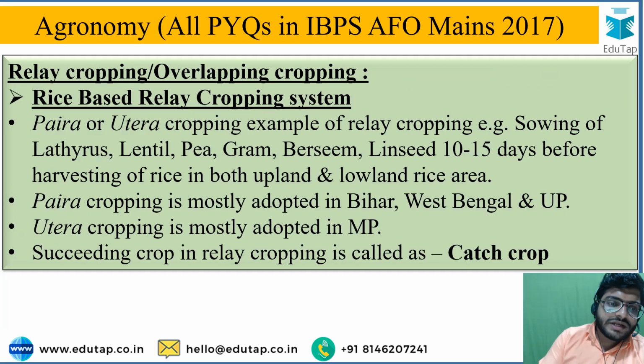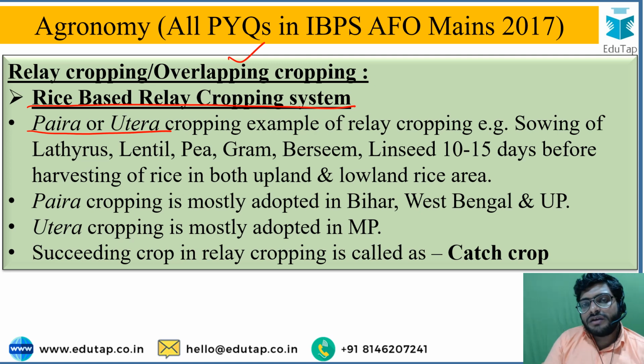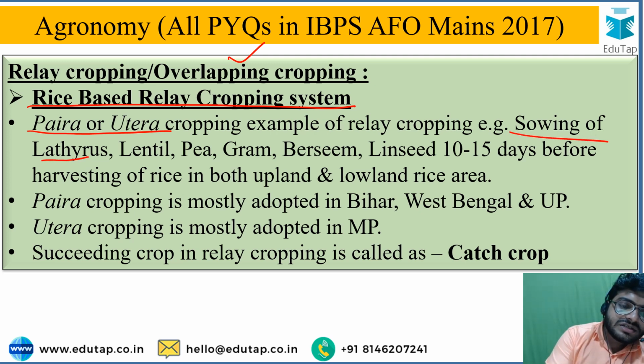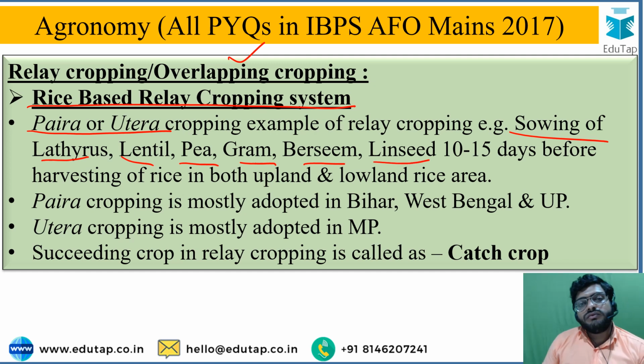The most common example of this overlapping cropping is rice based relay cropping system called para or utera cropping. So in which sowing of lathyrus or lentil or pea or gram or berseem or linseed are sown well before the harvesting of a rice crop, mainly 10 to 15 days before the harvesting of lowland rice as well as upland rice.